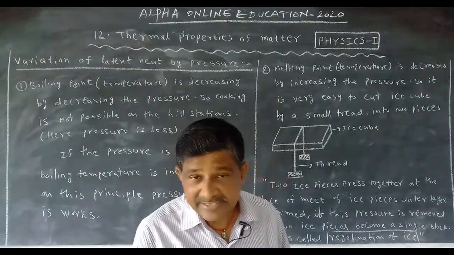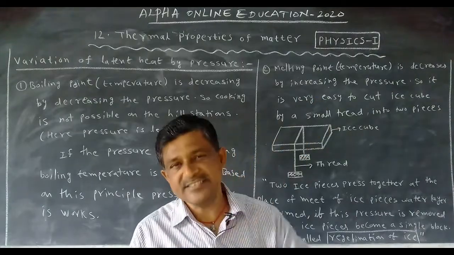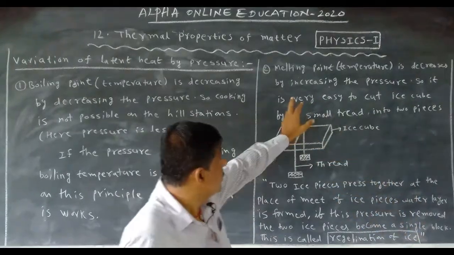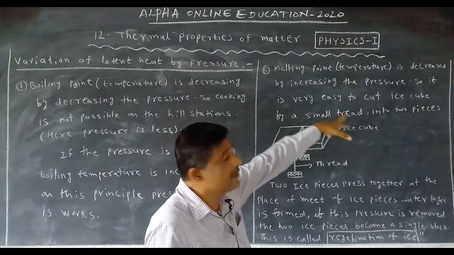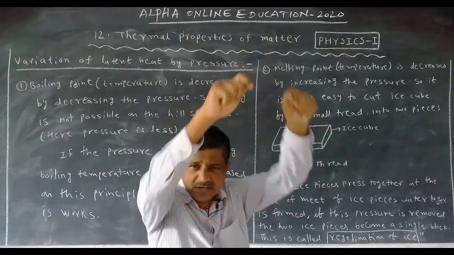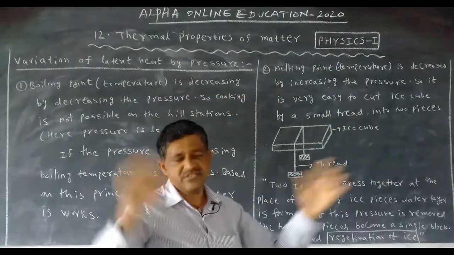When the pressure decreases, melting point increases. That's why it is easy to cut the ice cube into 2 pieces.